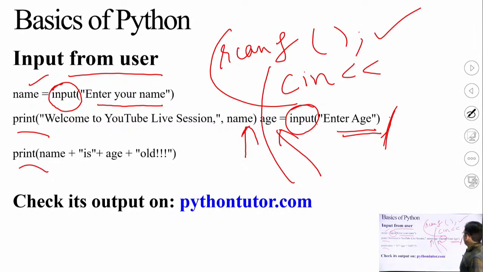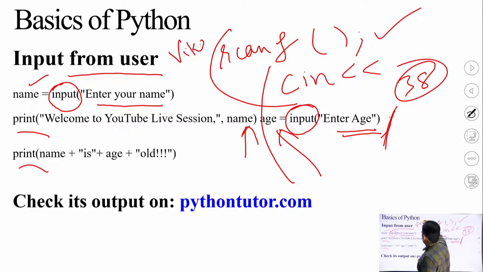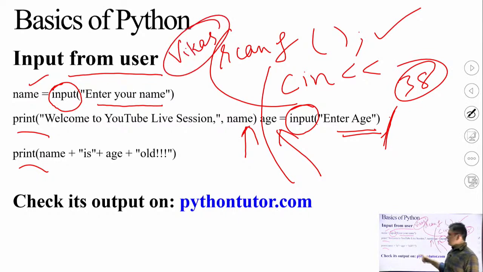So say I have entered age as 38 and I have entered name as Vikas. So the first message will be printed on the screen as welcome to YouTube live session Vikas. Then again Vikas, because name stores the value which I have entered through this input function, Vikas, then this plus, it is a concatenation operator which is used to merge a variable with a string or you can say constant value. Then is, because it is written in inverted commas, so it will be treated as normal text.